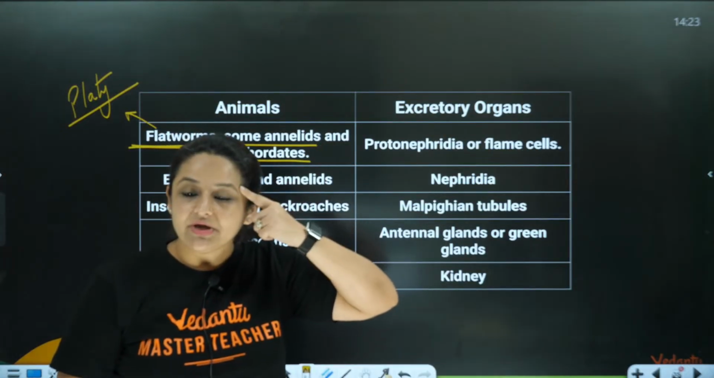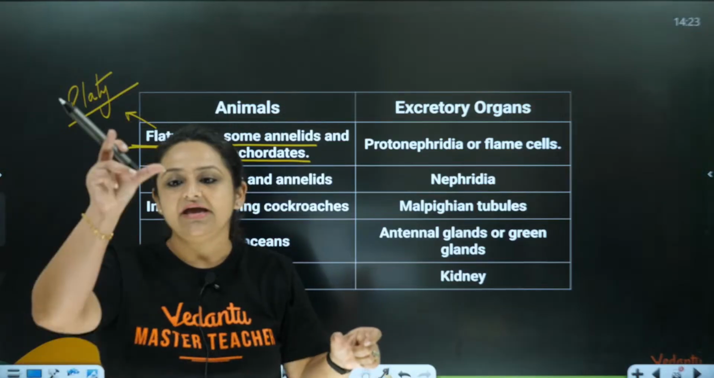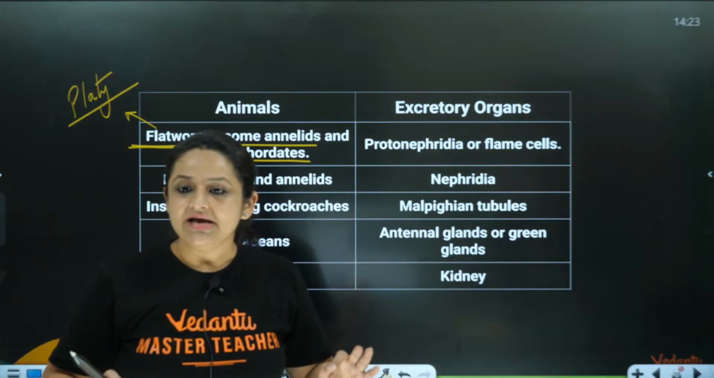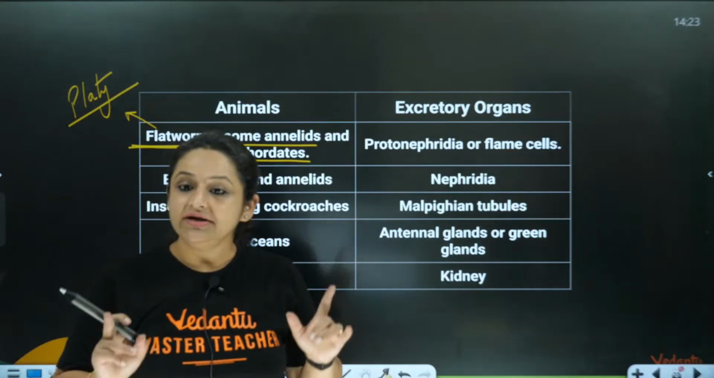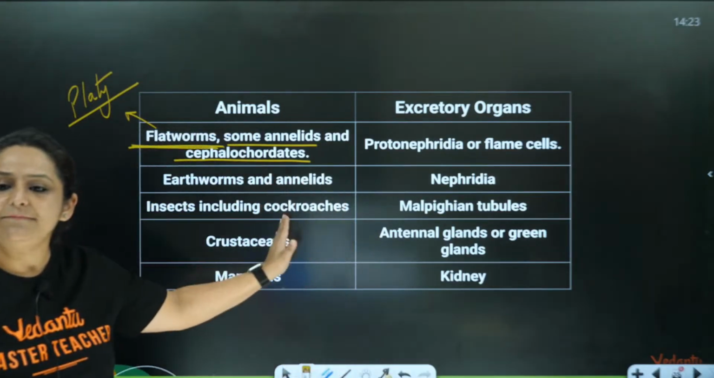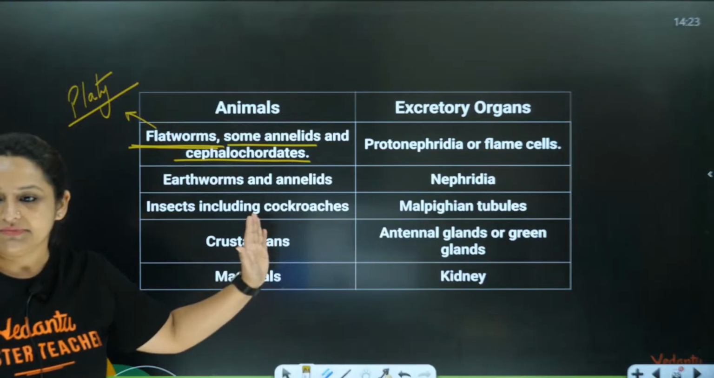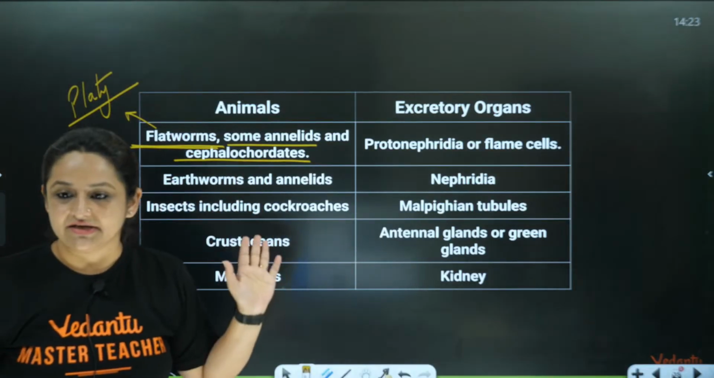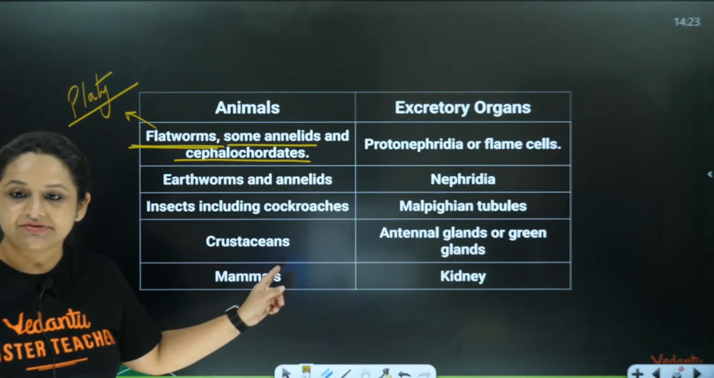Okay, what we are doing? We are doing the animal as well as the excretory organ that is present in them. You just have to remember this, and in your NEET exam, you can get a simple matching type of question from here. From this table itself, they are going to directly pick up and give you a matching type of question. So please remember this, right?